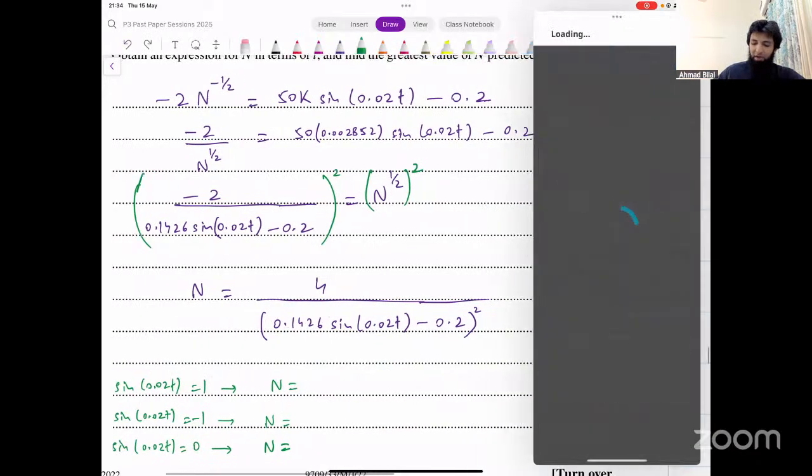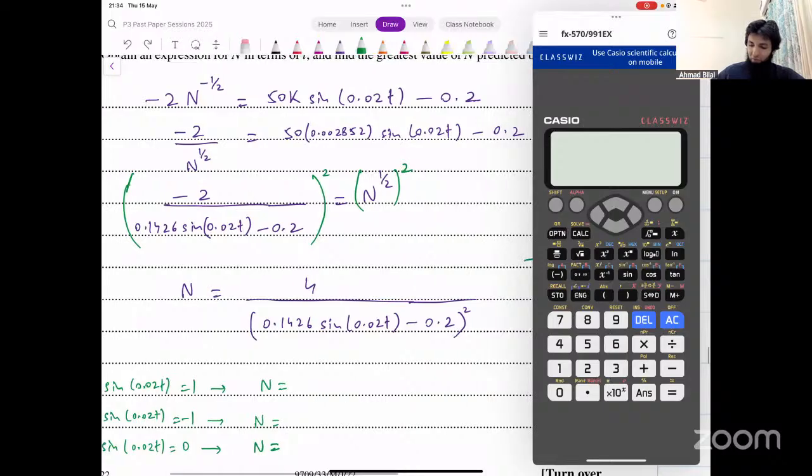Let's try that on a calculator. We'll put it like this. We'll say 4 divided by 0.1426 into 1. That's the first case that we're checking. Minus 0.2 whole squared.